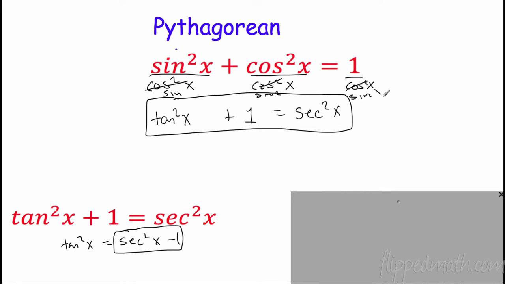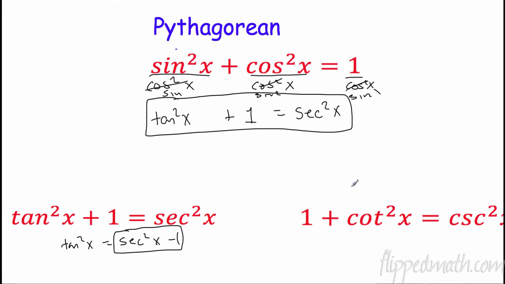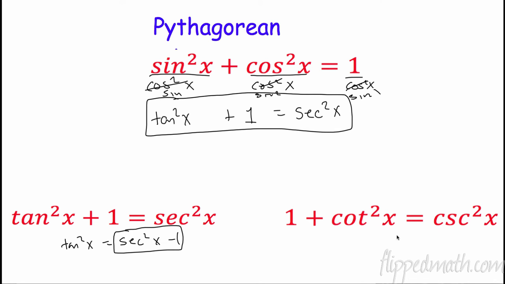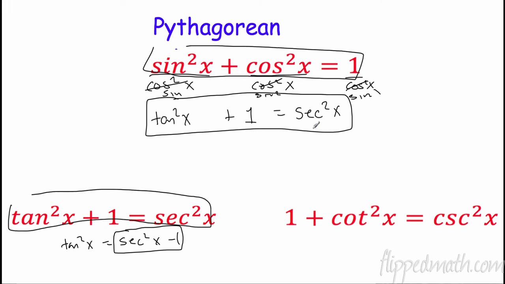Well, this is what happens. We get sine squared over sine squared is 1. Cosine squared over sine squared is cotangent squared x. And 1 over sine squared is cosecant squared x. So we have now really 3 big ones. And then manipulations of those, we have plenty others. When I say manipulations, again, cotangent squared x equals cosecant squared x minus 1. We have a lot of great information out there that we can use. So let's see how we can use this stuff.